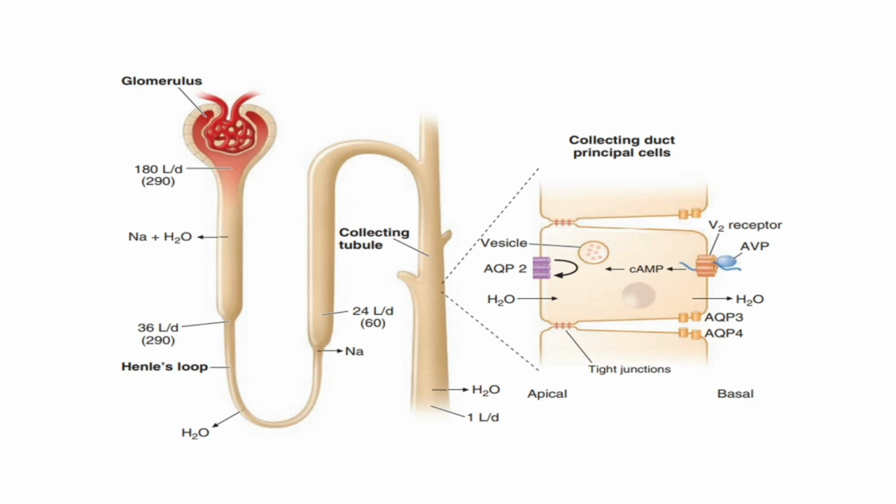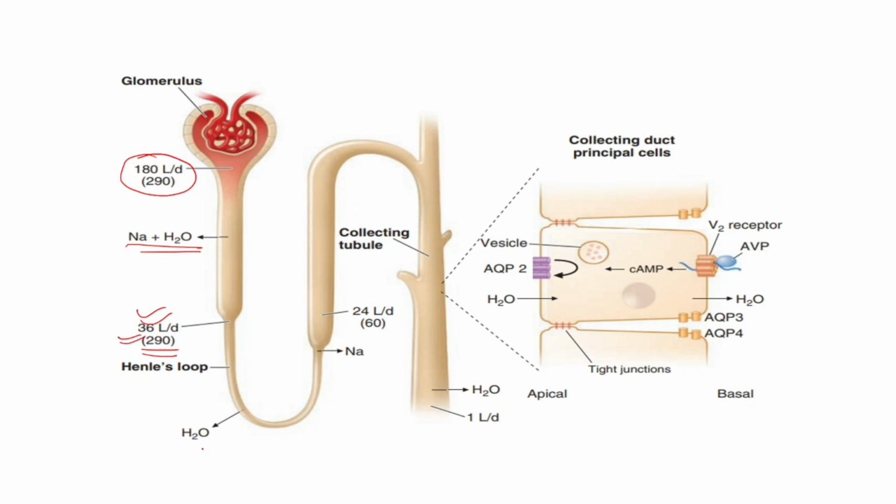So, in a typical 70 kg adult, the kidney filters about 180 liters per day of plasma. It has an osmolality of about 290 milliosmoles per kg. Now, of this, 80% is reabsorbed isoosmotically in the proximal tubule and another 4 to 5% is reabsorbed without solutes in the descending limb of the loop of Henle. So there is isoosmotic reabsorption in the proximal tubule. Therefore, the remaining amount of the filtrate again has 290 milliosmoles per liter.